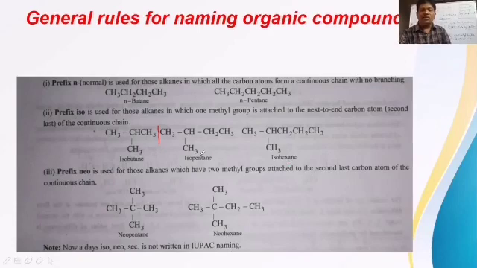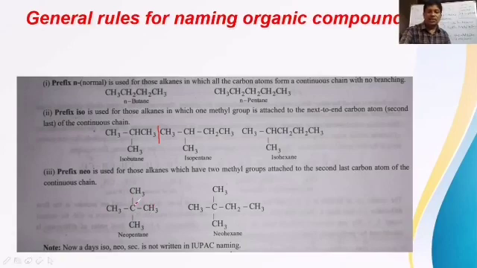But the IUPAC names will be different for these three. IUPAC names are different from common names. Next, the prefix neo is used for those alkanes which have two methyl groups attached to the second last carbon atom of the carbon chain or continuous carbon chain. If you take this structure, it has 5 carbons totally including the central carbon, and 12 hydrogens.